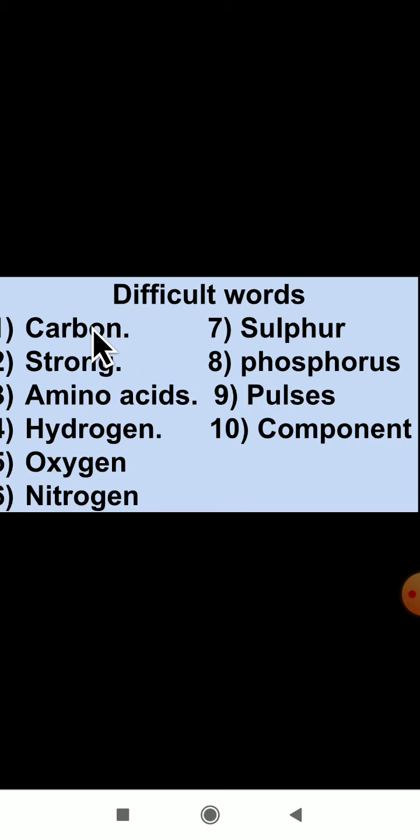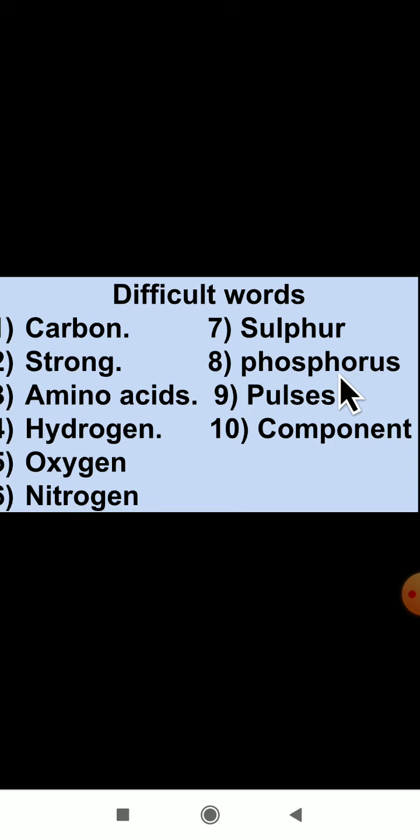So the first word here is carbon. Strong, amino acids. The next words are hydrogen, oxygen. The next one is nitrogen. Next one is sulfur. The next word is phosphorus. How do you pronounce it?